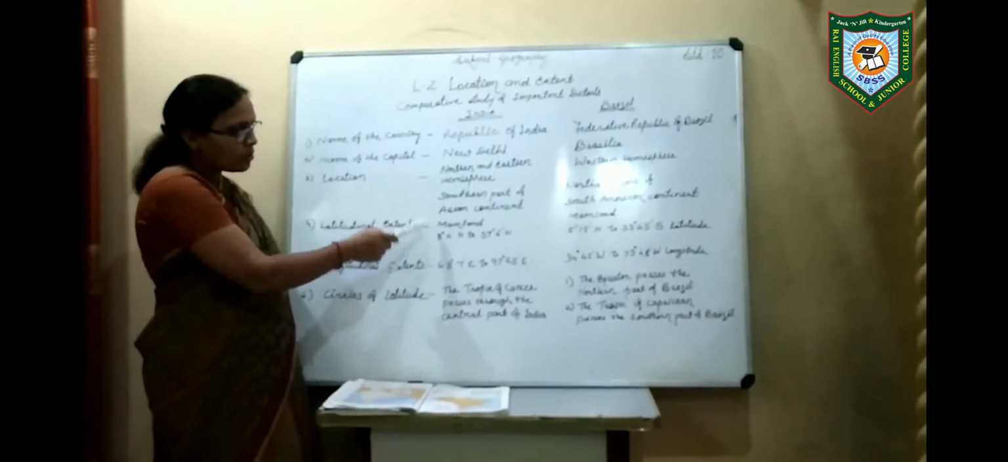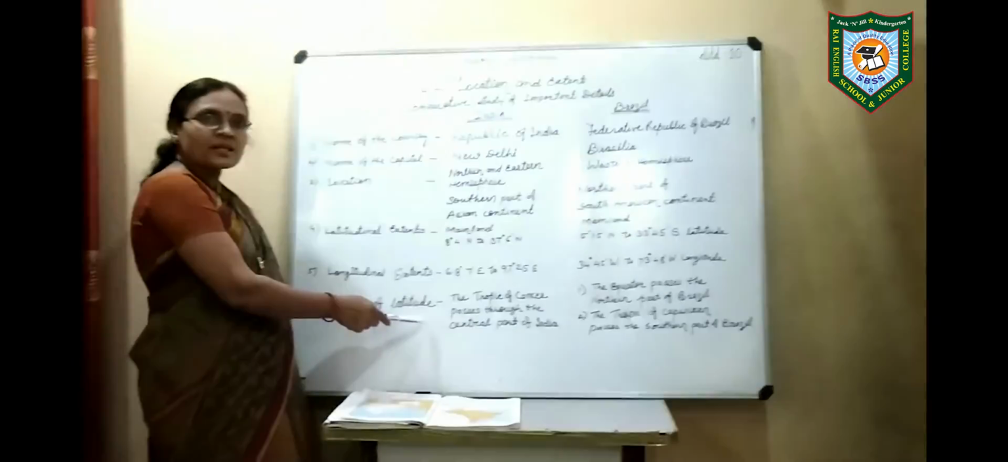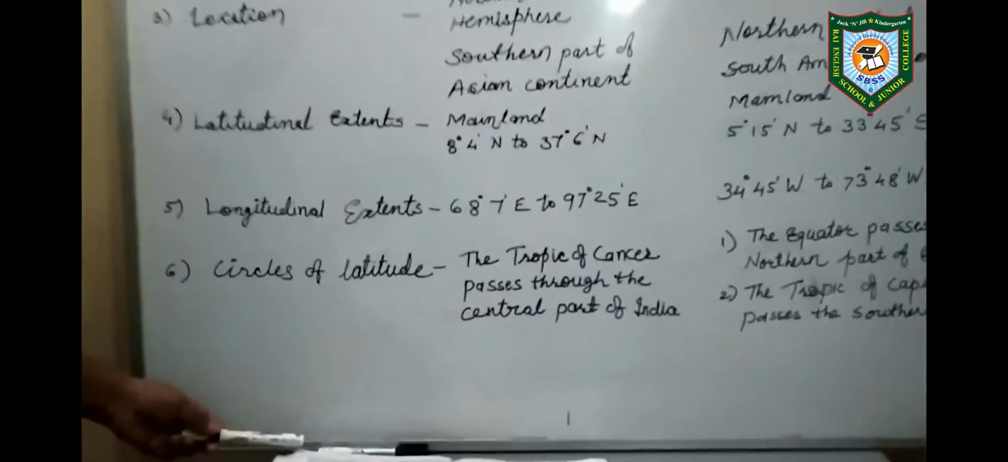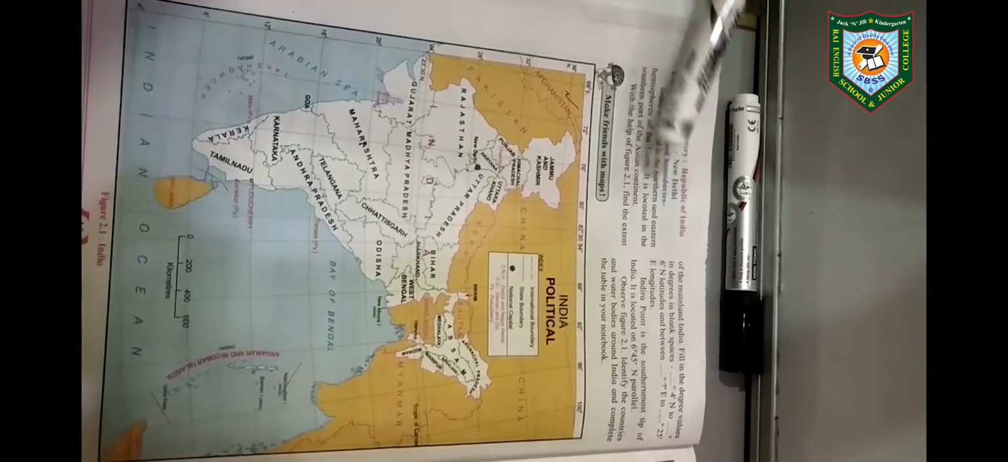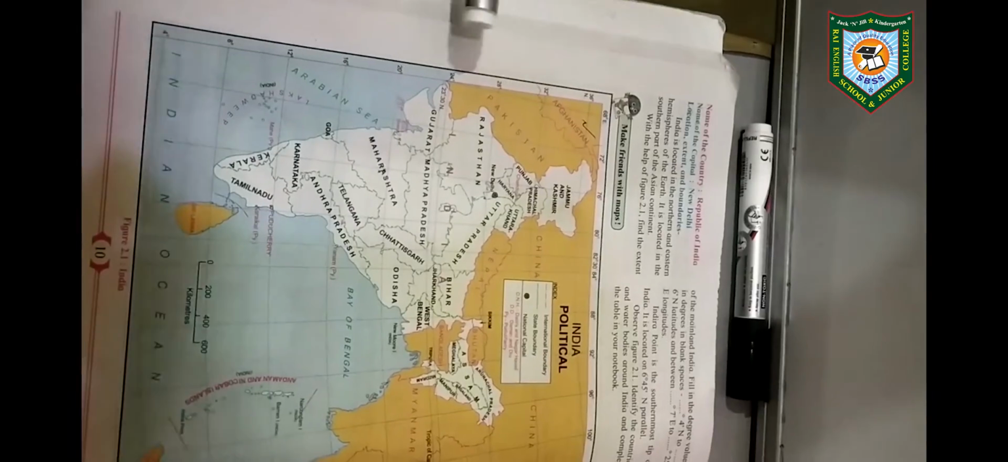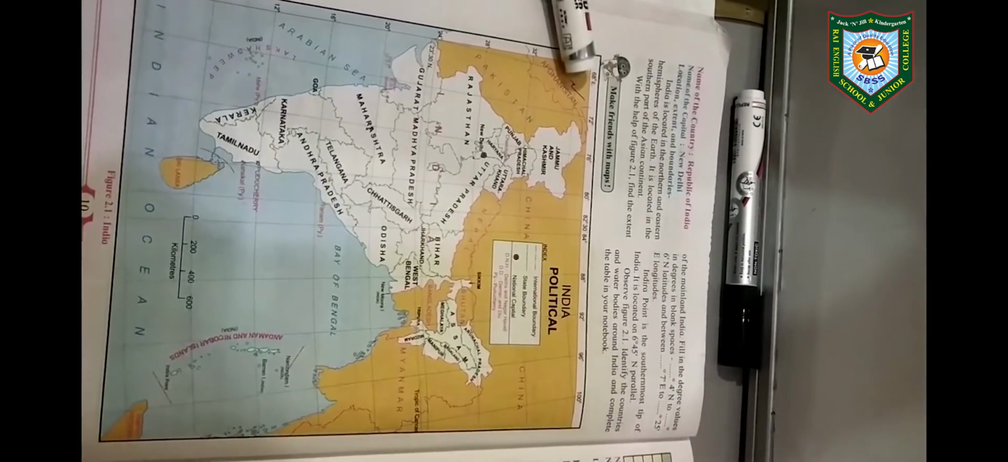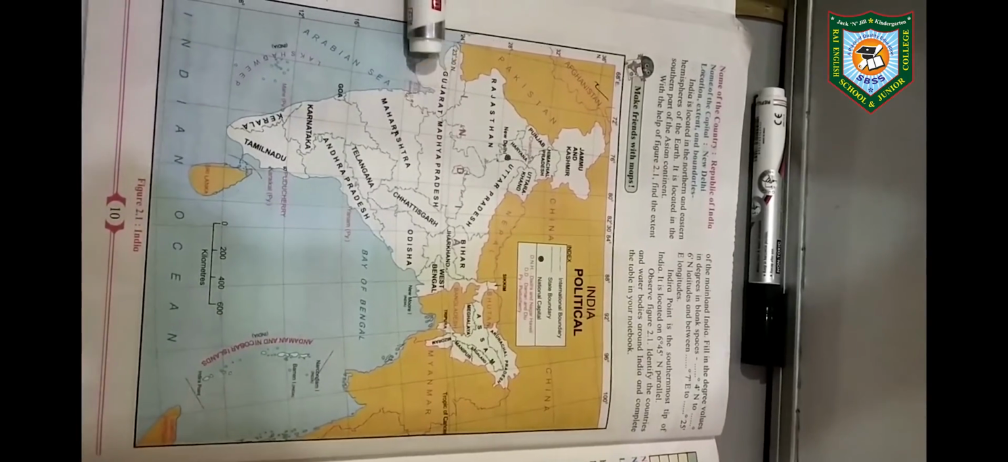Okay, these are all the details about India. Now we will see it in our text. The name of the country is India, India political. The name of the country is the Republic of India, and the name of the capital, you know very well, is New Delhi. Now location, extent and boundaries. You will see it in the map. This is the political map of India, and India is in the northern and eastern hemisphere, in the southern part of the Asian continent.